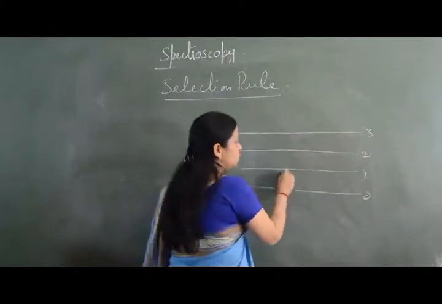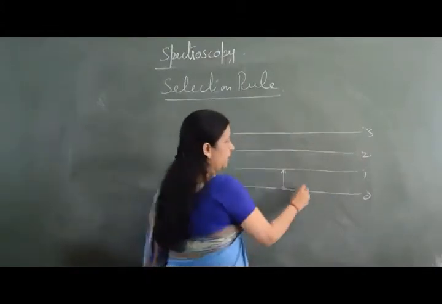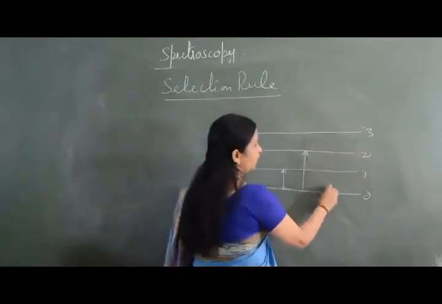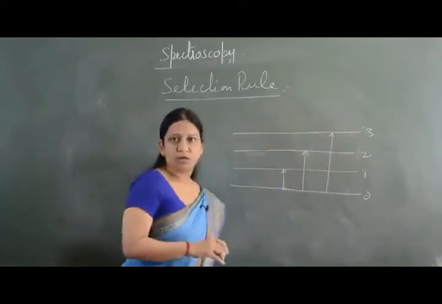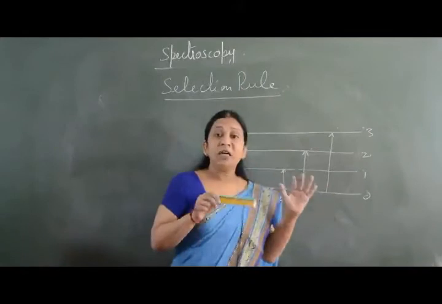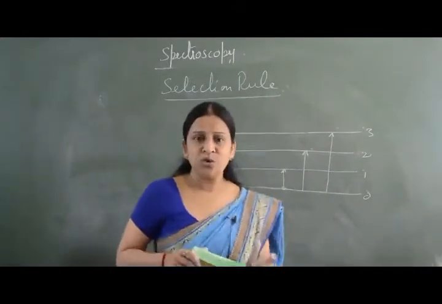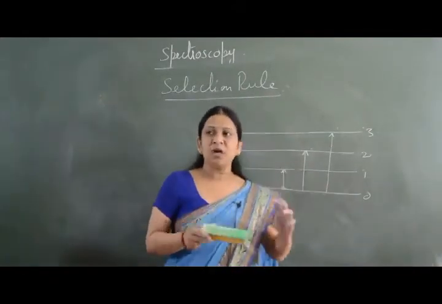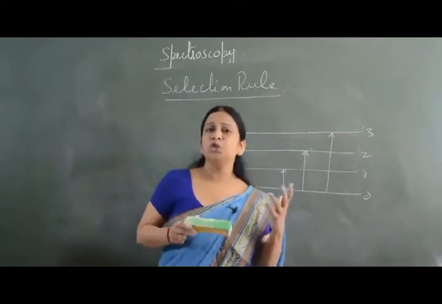The movement is possible either from here to here, or from here to here, or from here to here. Other transitions will not take place. That is the selection rule. That means every spectra has its own selection rule.